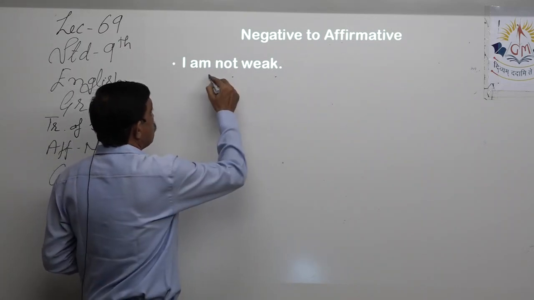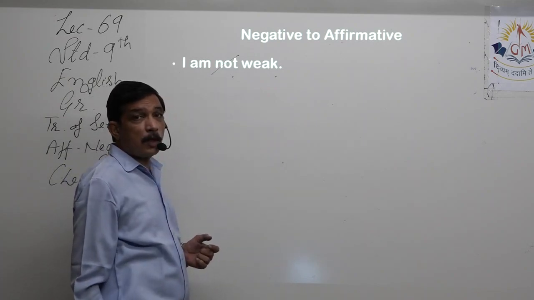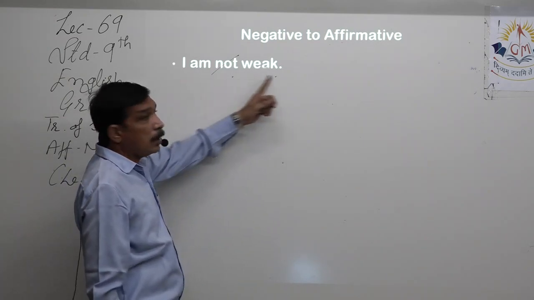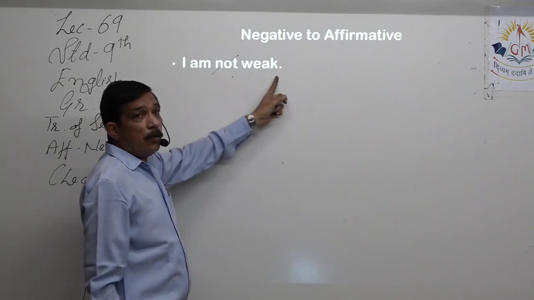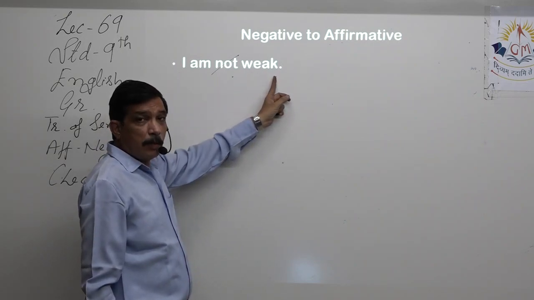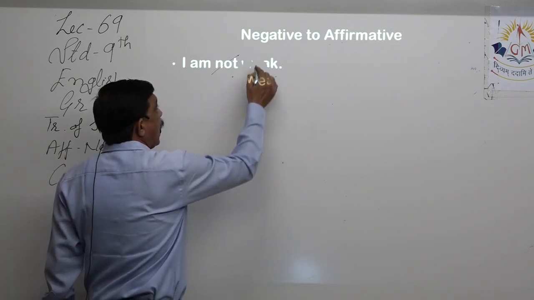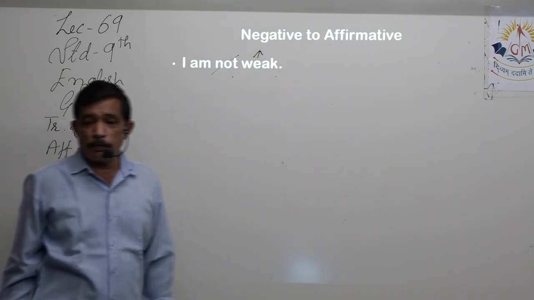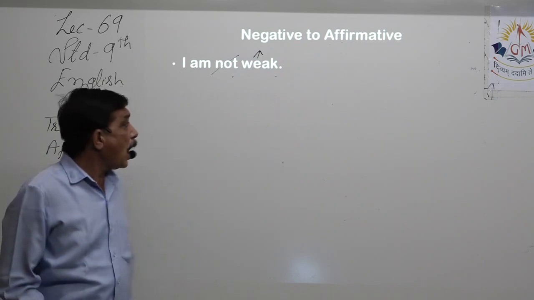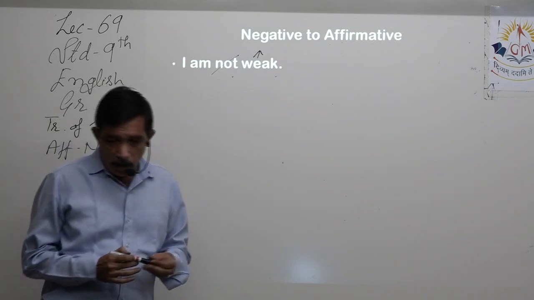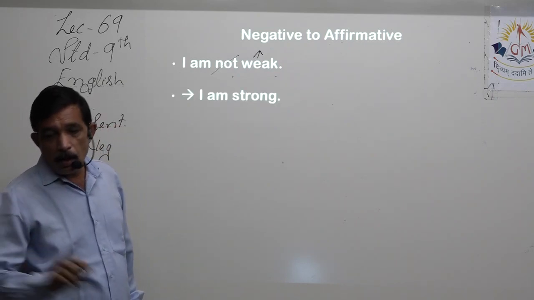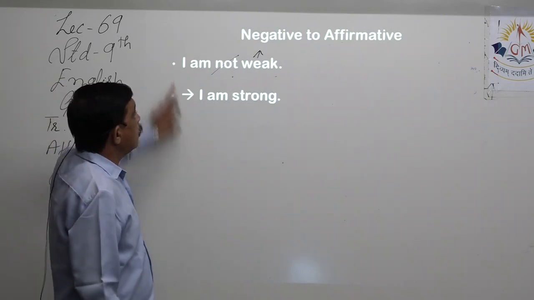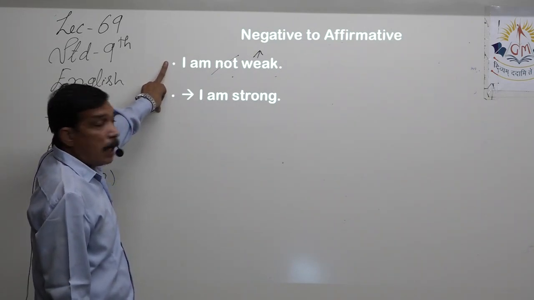First thing we have to do is cut this off. Not. I cut this off. I am not weak, I am weak. Meaning becomes opposite. So you use the antonym of weak. What is the antonym of weak? Strong. So I am strong becomes the